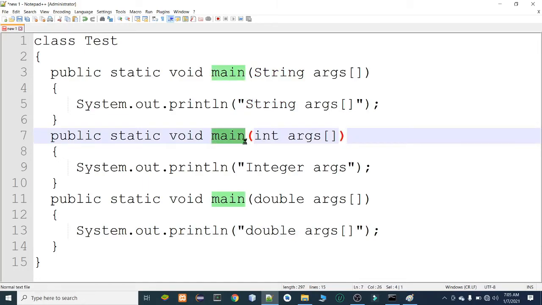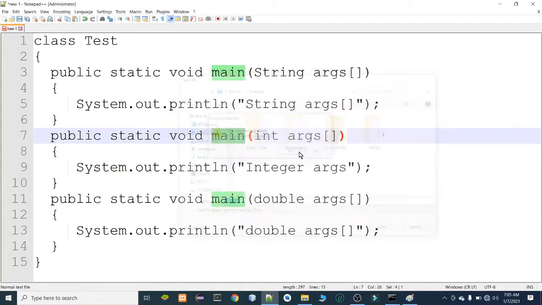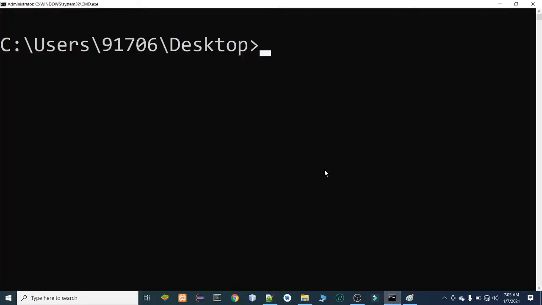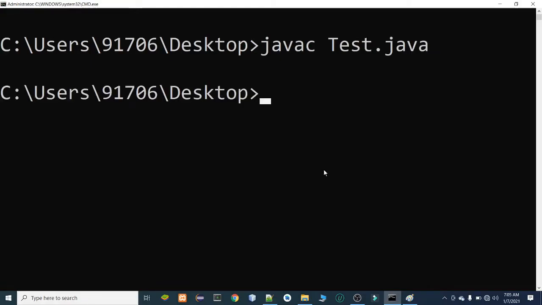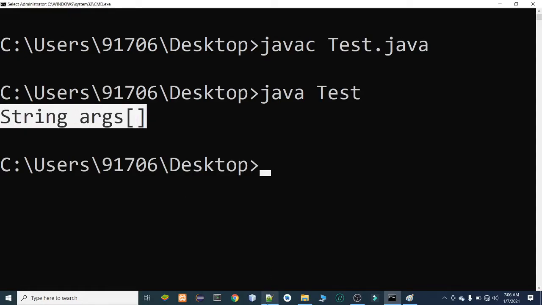Let's save the file and run. Let's save it on the desktop as Test.java. Now let's compile this: javac Test.java. Let's run: java Test. Which method has been executed?